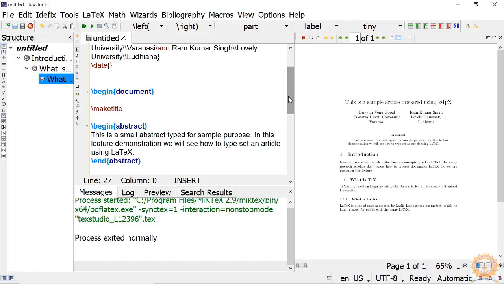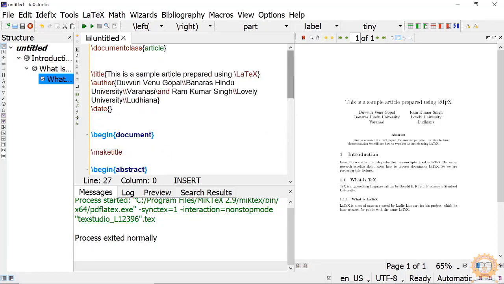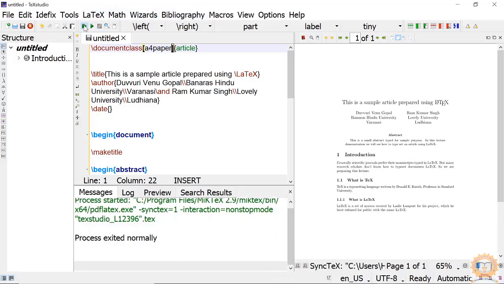Okay. Now there are some options available for every class. These options are given in square brackets after \documentclass and before the class name. What options are available? a4paper. If I want to typeset my article on A4 paper, I will just type a4paper and my article is typeset according to A4 paper, and margins and everything are changed accordingly.